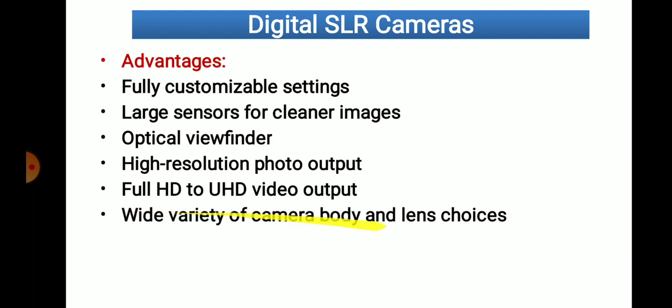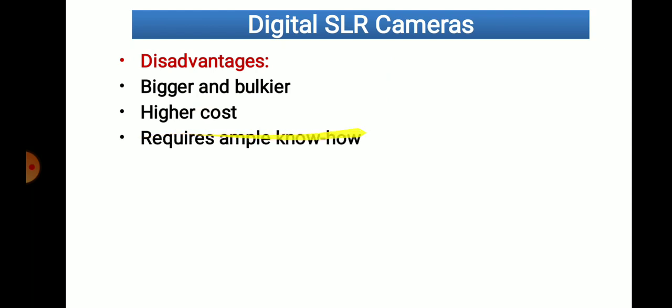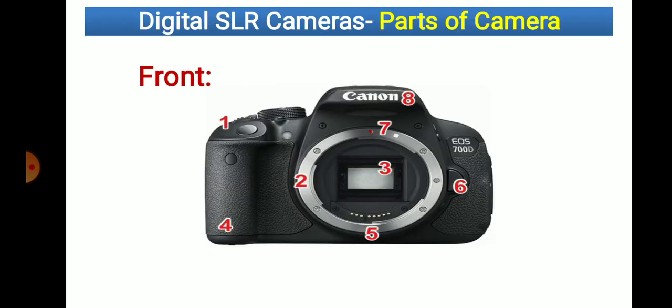Wide variety of camera body and lens choices. Number of varieties is there in these DSLR cameras, and lenses also. Wide variety of lenses we are able to select or purchase. Now disadvantages: bigger and bulkier, large in size, cost is very high, requires ample know-how. Know-how means how to use it. Lots of instructions, lots of procedures are there, how to use that kind of camera, lots of functions are there. So we need to learn those functions first of all.